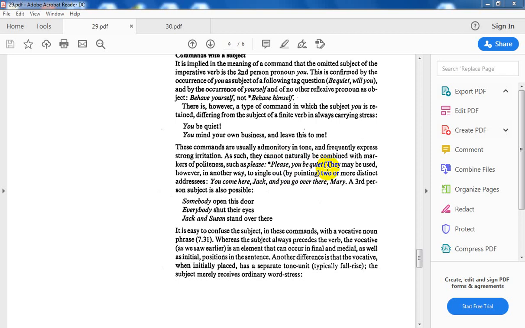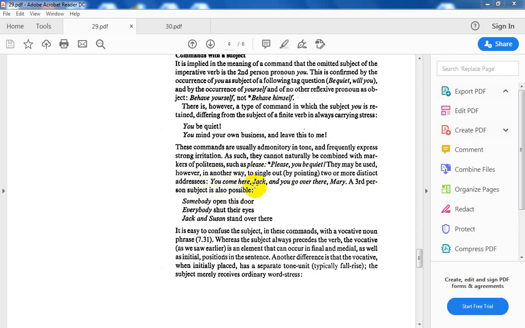They may be used, however, in another way: to single out, to pick out, to point out, by pointing to one or more distinct addressees. For example: you come here, you come here.